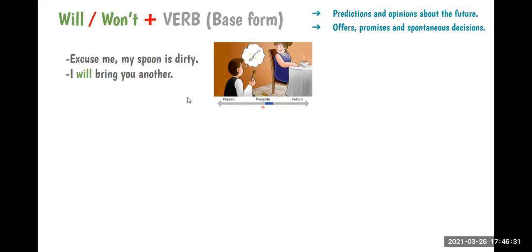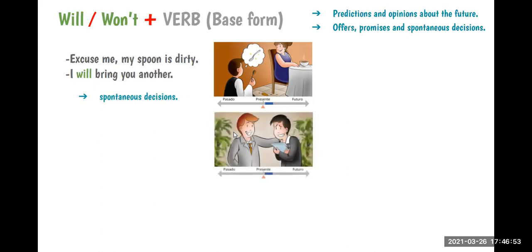Opinion? Are we giving an opinion with this? I will bring you another. And a spontaneous decision. A spontaneous decision too, right? So we offer something and we take a spontaneous decision. Okay, it's something quickly, something spontaneous, right?